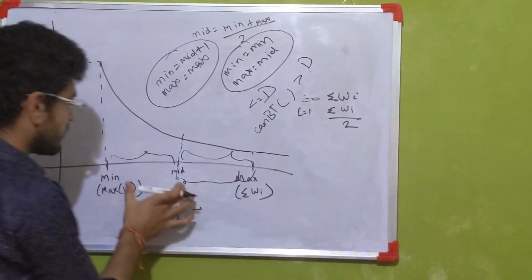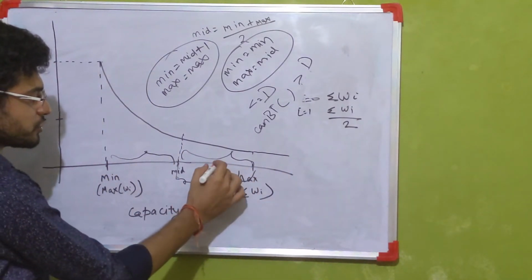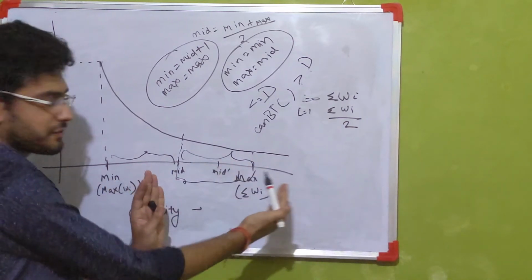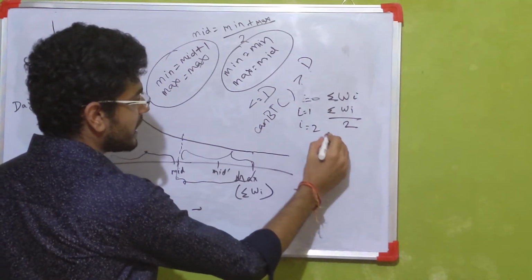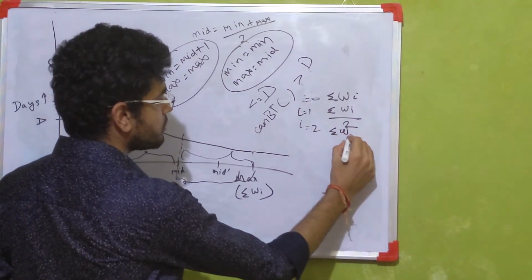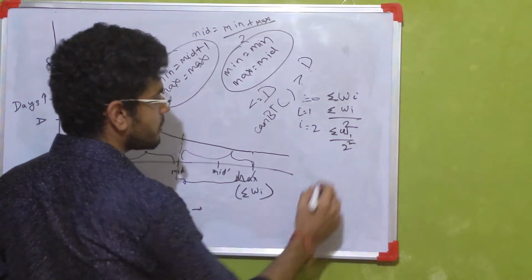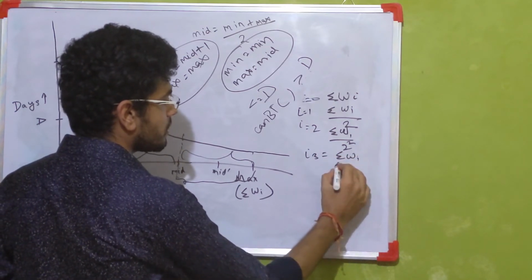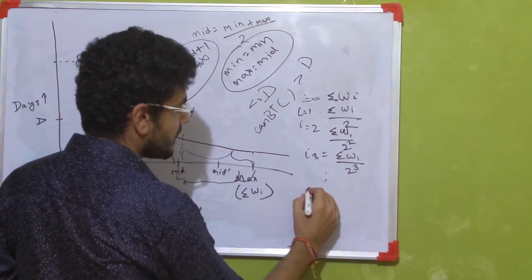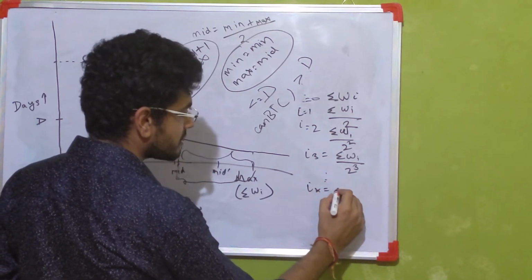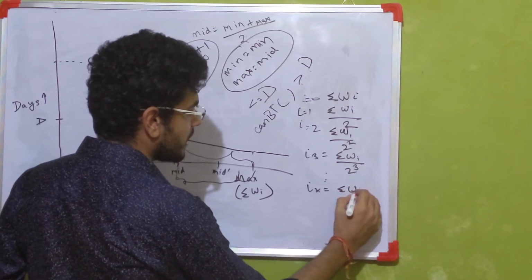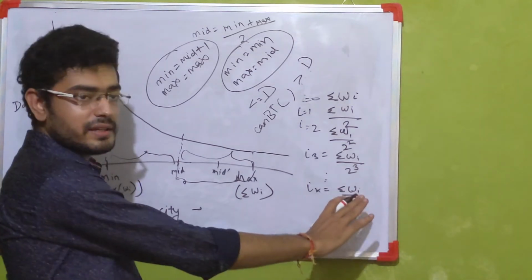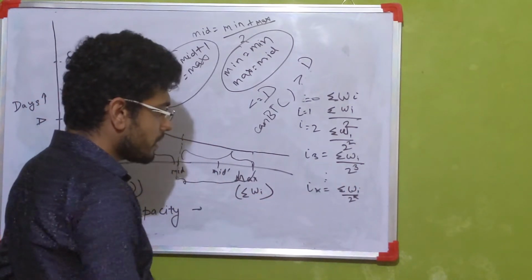Now similarly, out of this half also, we are going to choose a new mid, let's say mid dash, which is again going to divide our problem into two halves. So again, after the second iteration, our search space would reduce to 2 raised to power 2. And then after 3 iterations, we will have 2 raised to power 3. So similarly, after k iterations, we are going to have our search space equal to sigma of wi by 2 raised to power k. Now let's assume that after k iterations, our search space reduced to a single value.